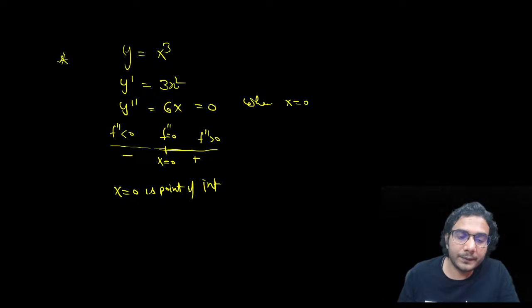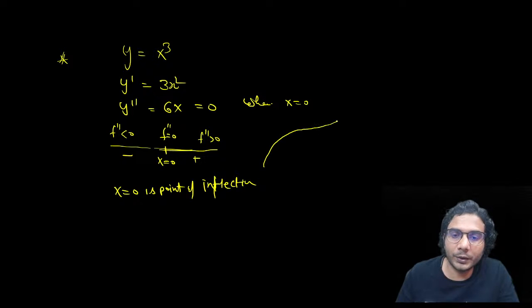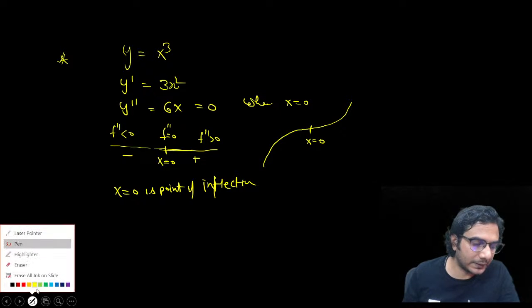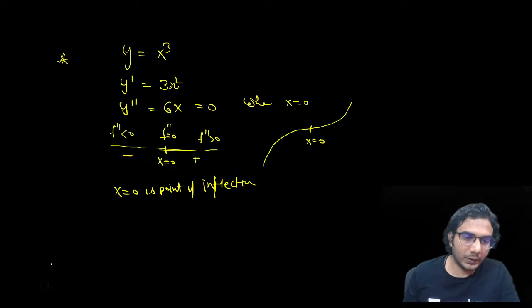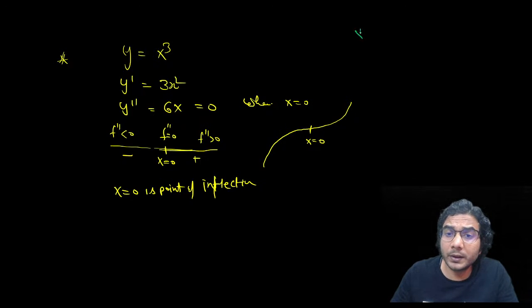And we know the graph also. So we know that yes, that is the point of inflection. Concavity changes at this point. So this was pretty simple. We were trying to understand this calculation. Now let me give you another example.